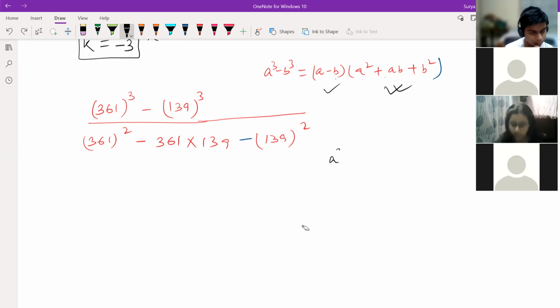So AQ plus BQ will be there. Full, this is mismatching over here, because this is the formula: AQ minus BQ, A minus B, A square plus AB plus B square. If it is not plus, then something is difficult. If you take minus common, if it's you only want.